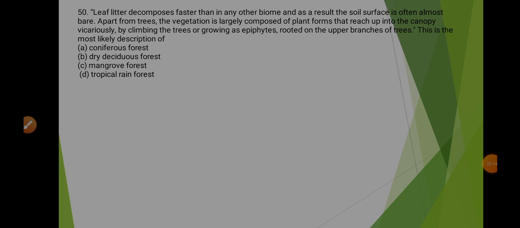So here the description is given and we have to find which kind of forest they are talking about in this paragraph. So here in this paragraph they are basically talking about creepers and climbers, because creepers and climbers are the type of plants which move upwards for sunlight, because there the forest is very dense and humid. So here the correct option will be the tropical rainforest, that is option D.